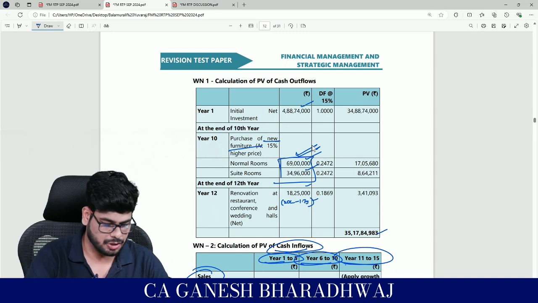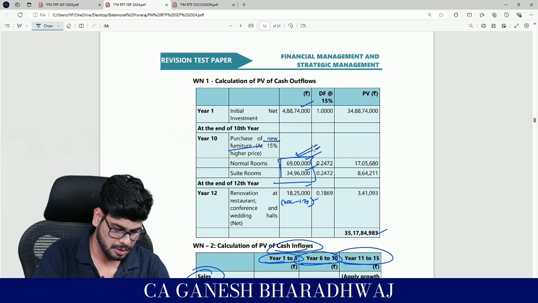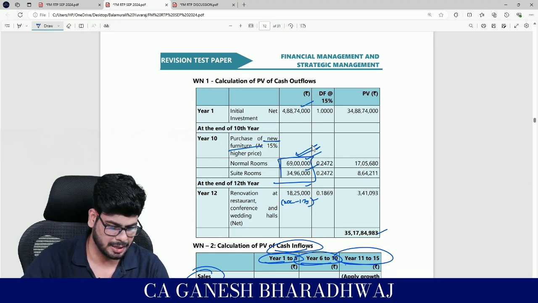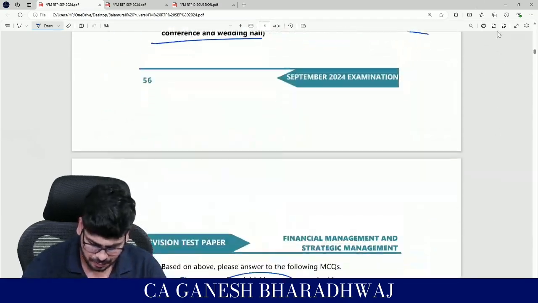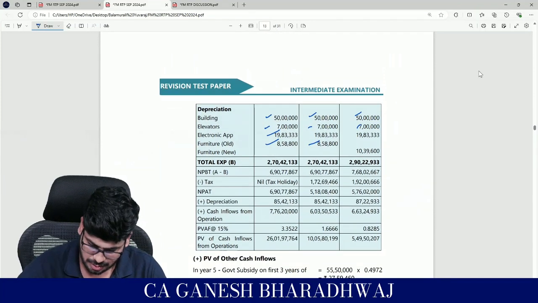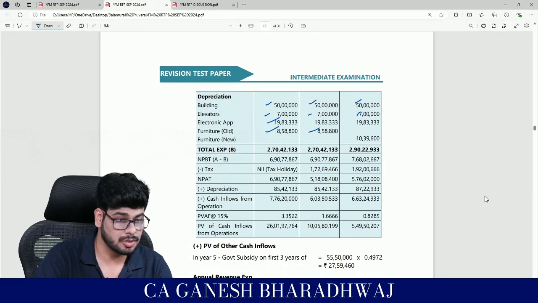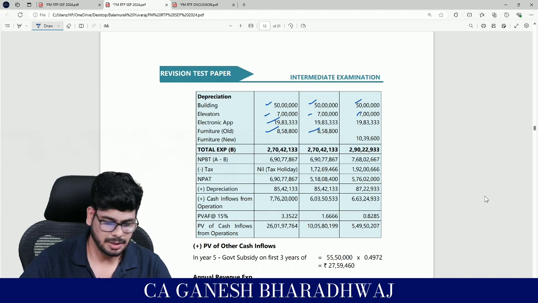Guys, yes. So it's going to be how much? 69 lakhs plus 34 lakh 96,000. How much is that? 1 crore 3 lakh 96,000, right? So that divided by 10 years, is that what they have also done? That is having considered 15% increase only, no?